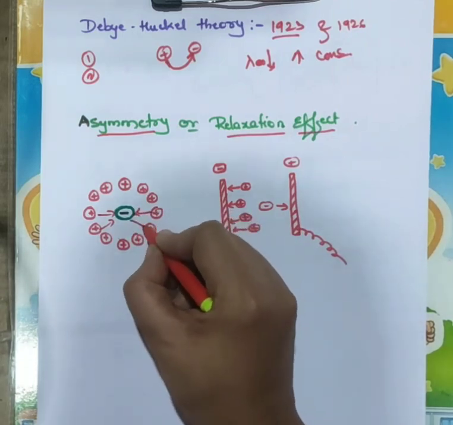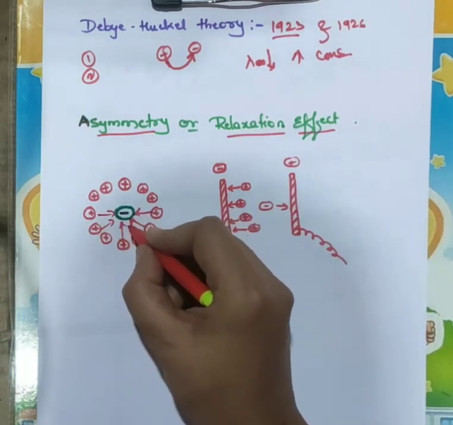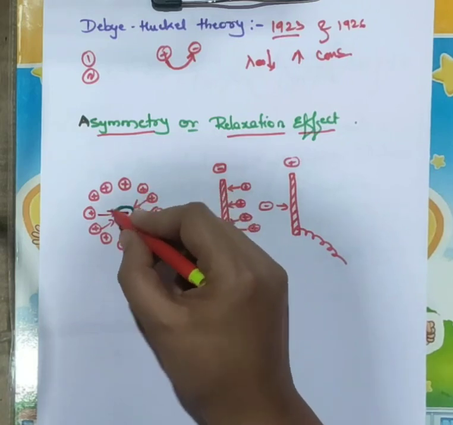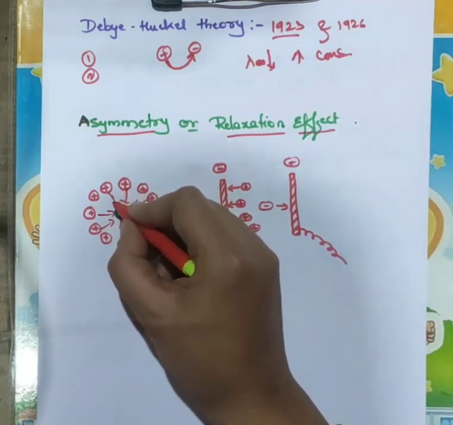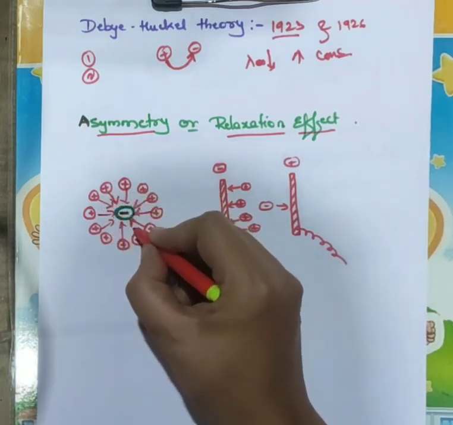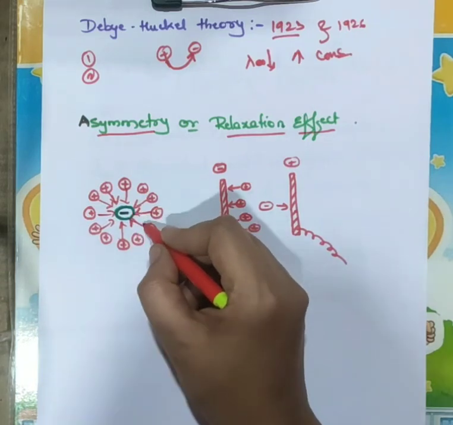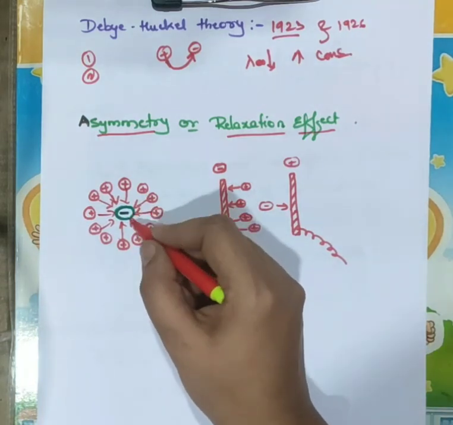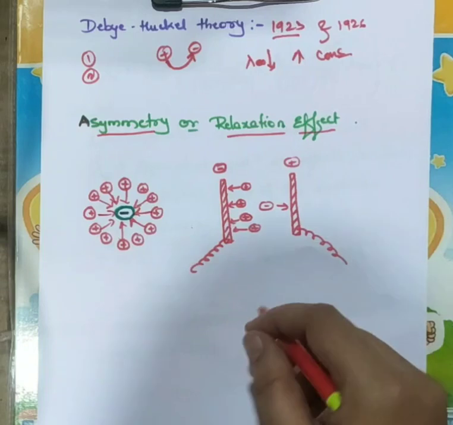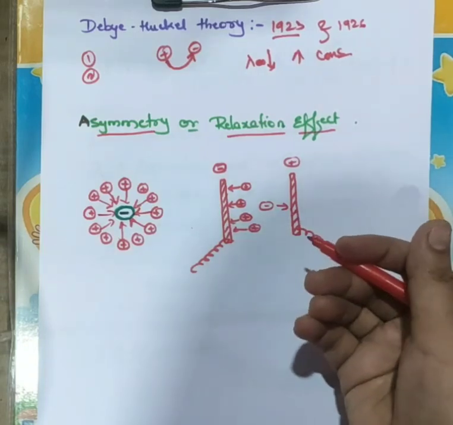Here you can see that there will be a force of attraction. So the force of attraction exerted by the ions around this central ion will be uniform in all directions. But what happens when we apply the electric field?